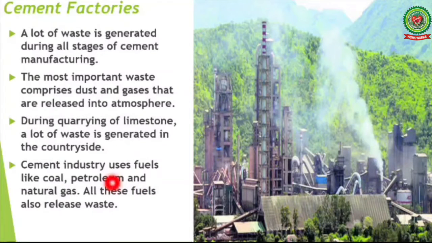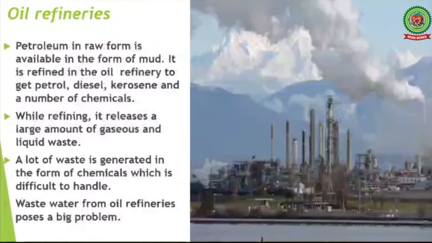Next, cement factories. A lot of waste is generated during all stages of cement manufacturing. The most important waste comprises dust and gases that are released into the atmosphere. During quarrying of limestone, a lot of waste is generated in the countryside. Cement industry uses fuels like coal, petroleum and natural gas, and all these fuels also release waste.